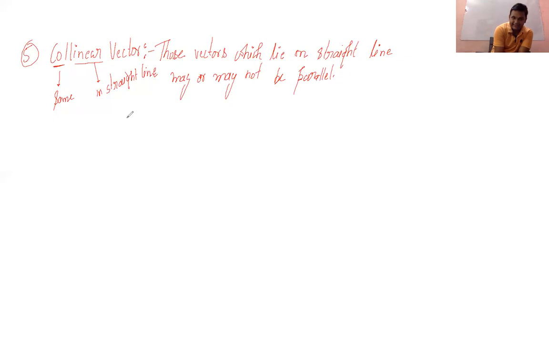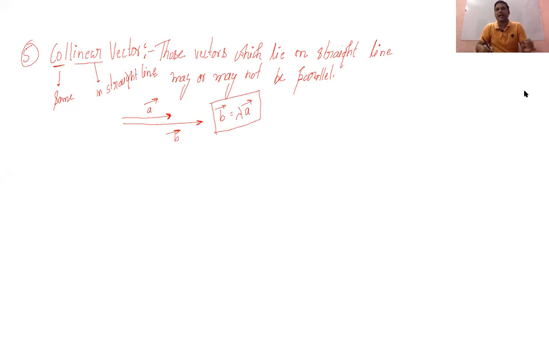You can see like this. If this is a vector and there is another vector that is overlapping on this vector, let's say like this, this is your B vector. Now we can say this B vector is lambda times the A vector. It means the B vector and A vector are collinear vectors.